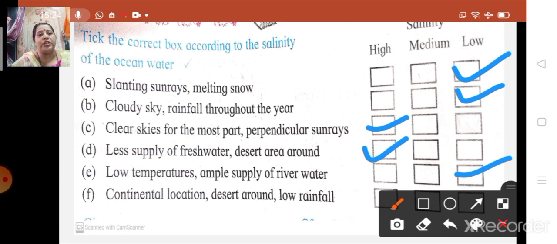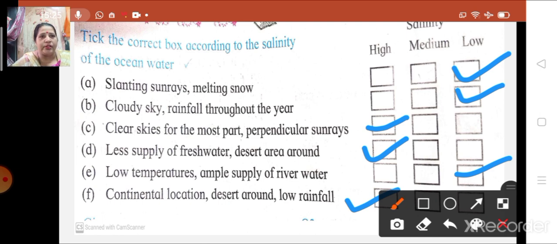Continental location, desert around, low rainfall. What type of salinity will be here? High, medium or low? Yes, correct children. It is going to be high salinity.